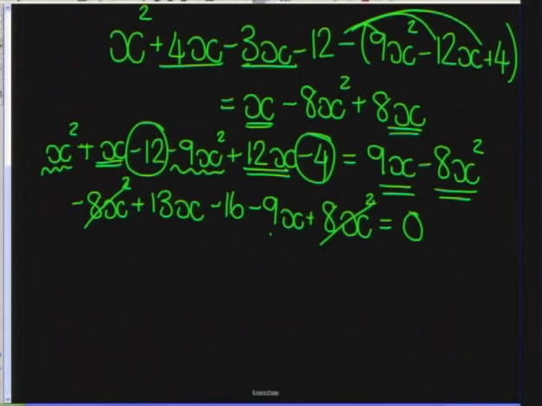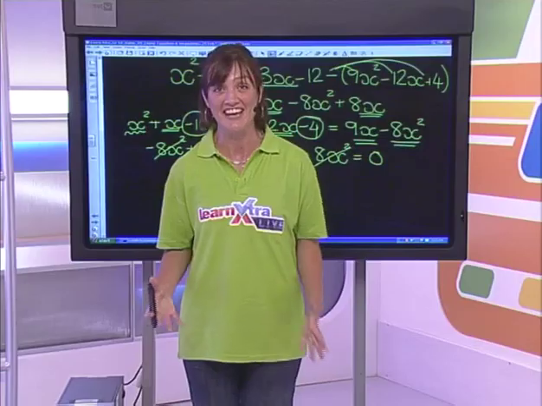13 minus 9, that's going to leave us with a 4x. And if I bring my 16 over, x is going to be equal to 4. So it worked out quite easily. It was just a whole lot of simplifying, okay?